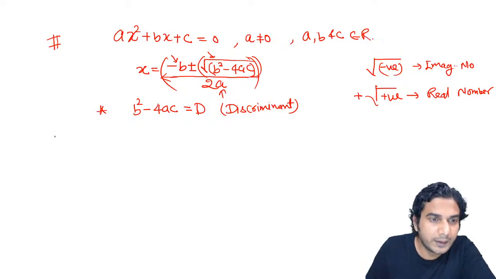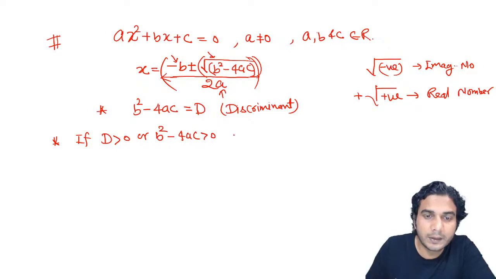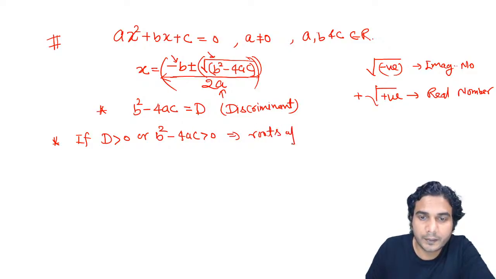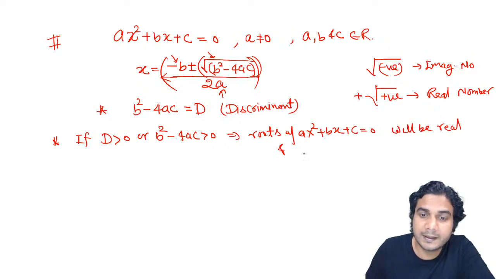So my first condition is if D is more than 0, or you can write b square minus 4ac is more than 0, then the roots of ax square plus bx plus c equal to 0 will be real and distinct also.